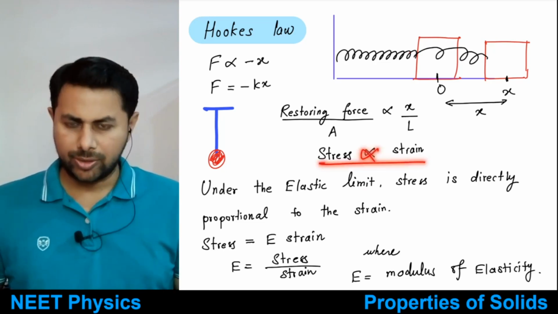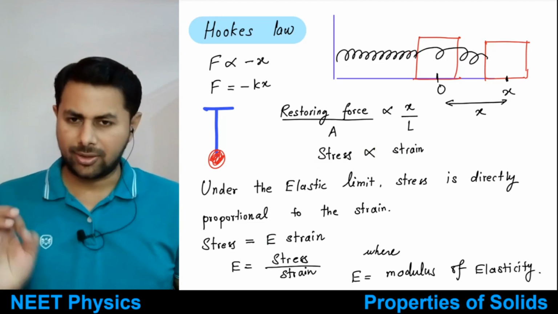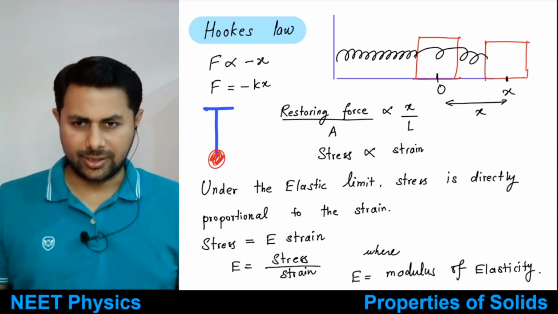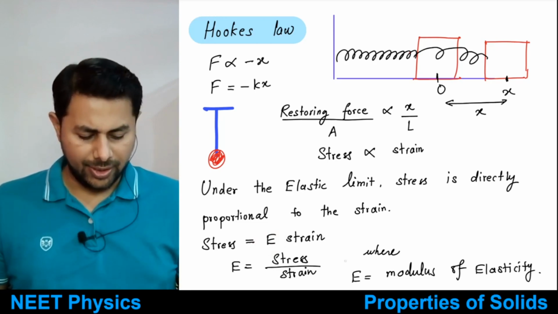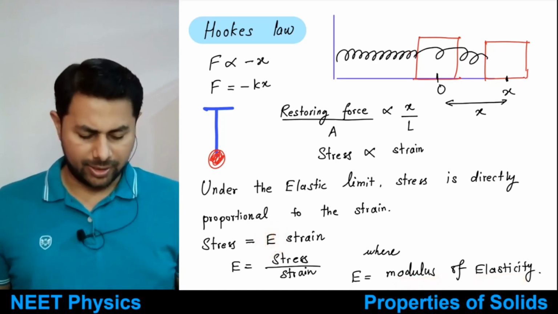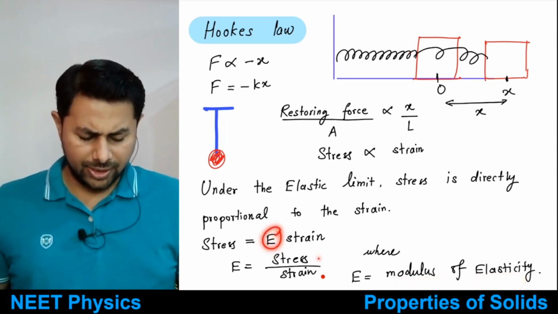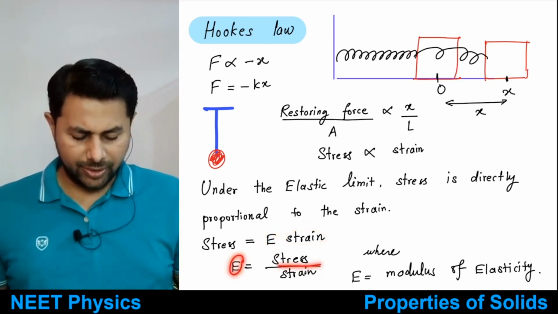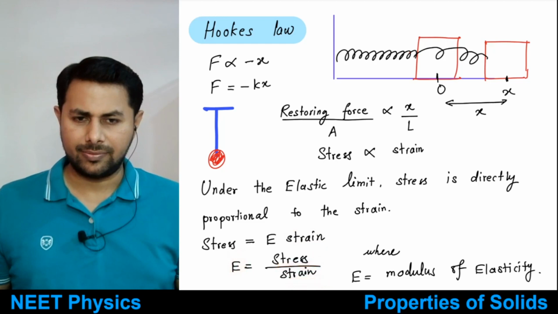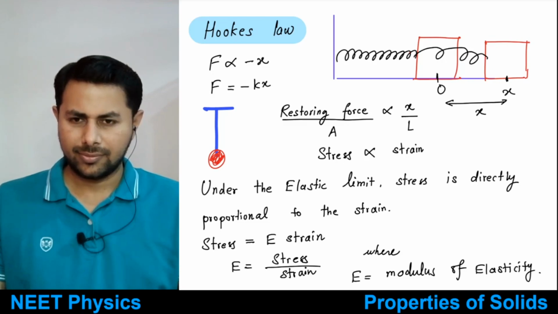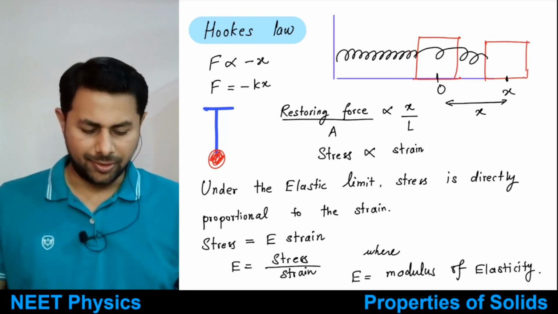So if you want to remove this proportionality sign and put an equality sign, a constant will enter. That constant is called the modulus of elasticity of the material, denoted by E. So what is modulus of elasticity? It is just stress divided by strain. Take strain to the other side, so E is equal to stress divided by strain. It's very simple, right? Okay, this is clear. Good.